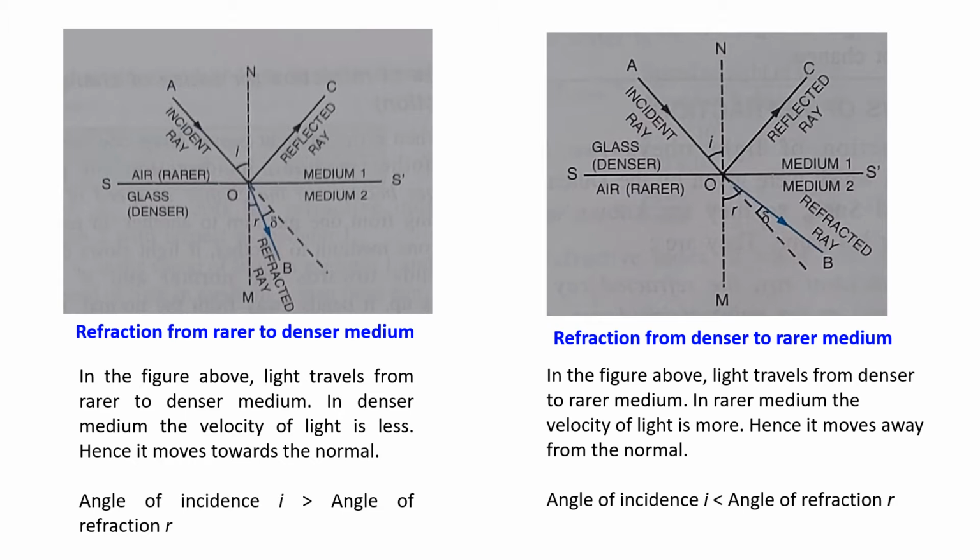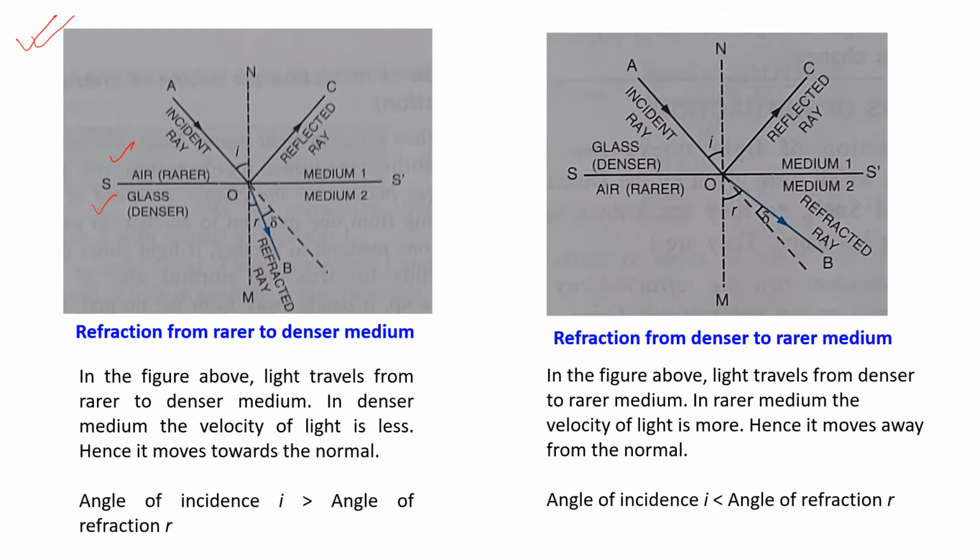Let us see what is happening. In the first case, the light is traveling from rarer medium to denser medium. That means the refraction is taking place from rarer medium to denser medium. Here you can see that two media we have taken. One is air and another is glass. You know it very well that air is a rarer medium and glass is the denser medium.